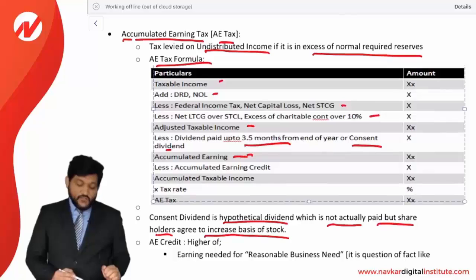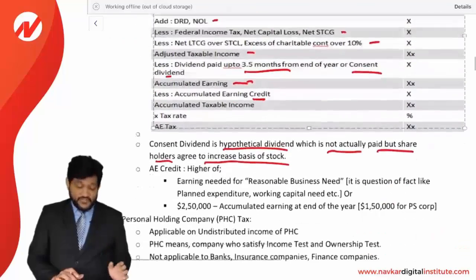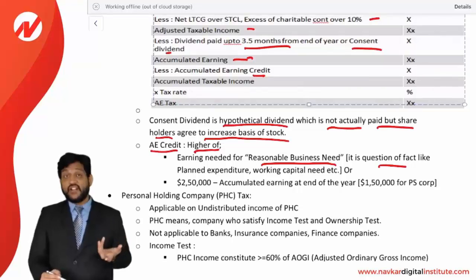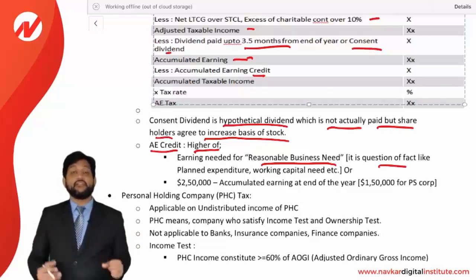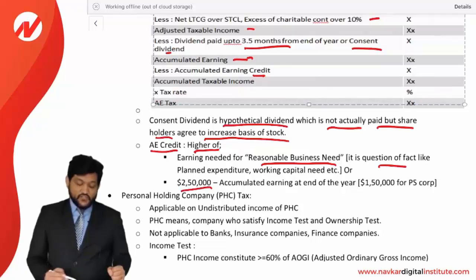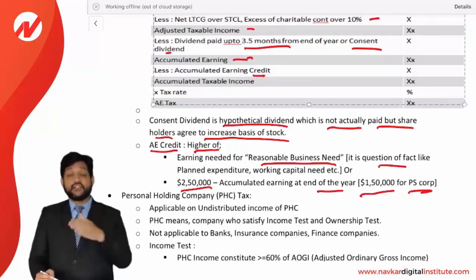Then accumulated taxable income you will find. Less accumulated earning credit. Credit means how much accumulated earning is allowed. Look at this, the credit is given here. Accumulated earning credit is the higher of earning needed for a reasonable business need. It is a question of fact, as you don't know what will be the required reserve. Reasonable business need depends upon the level of the business, upcoming projects and everything. And second, 2,50,000 less accumulated earning at the end of the year. That will be 1,50,000 for PS Corporation. If others, then 250. If personal service corporation, then 150. So you need to remember it that way.